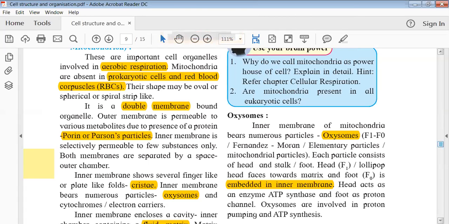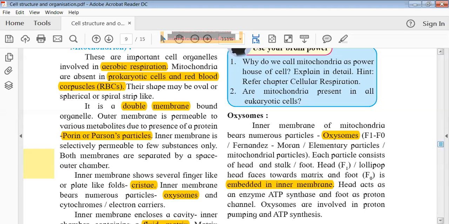There is a space between the outer and the inner membrane of the mitochondria, which has a typical function. So what function? In this space, one important reaction happens called acetylation of pyruvate. Please note it down if you are not able to remember such things.